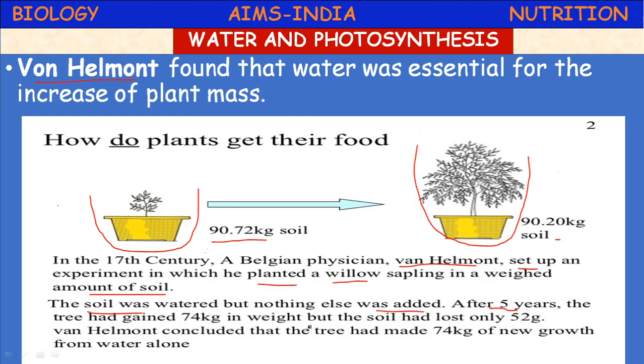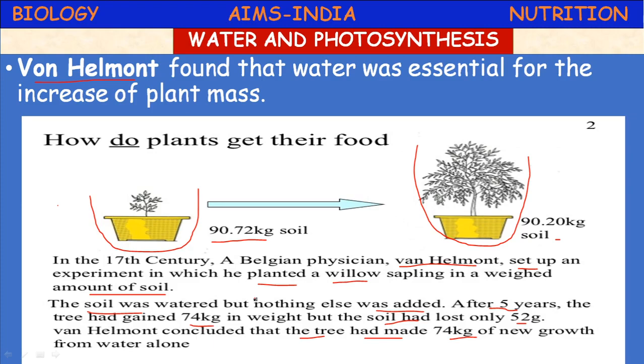After 5 years, the tree had gained 74 kgs in weight, but the soil had lost only 52 grams. Van Helmont concluded that the tree had made 74 kg of new growth from water alone.